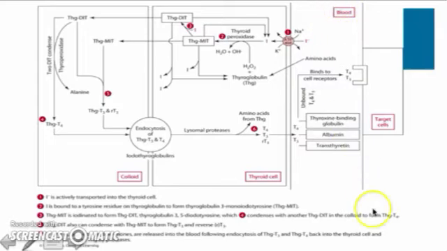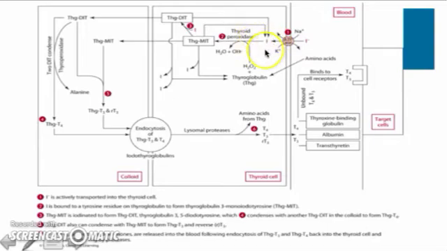So we see here this is the bloodstream, and then here is the thyroid cell, and then the colloid cell. And so this is where we have the synthesis of the thyroid hormone. We will not review step by step the process of the synthesis of the thyroid hormones, but I do want to highlight the role of iodine here so we could see iodine in the form of iodide. So we see iodide, which was being transported through circulation, then sent to the thyroid cell and is picked up and carried through the cell membrane by this ATPase.